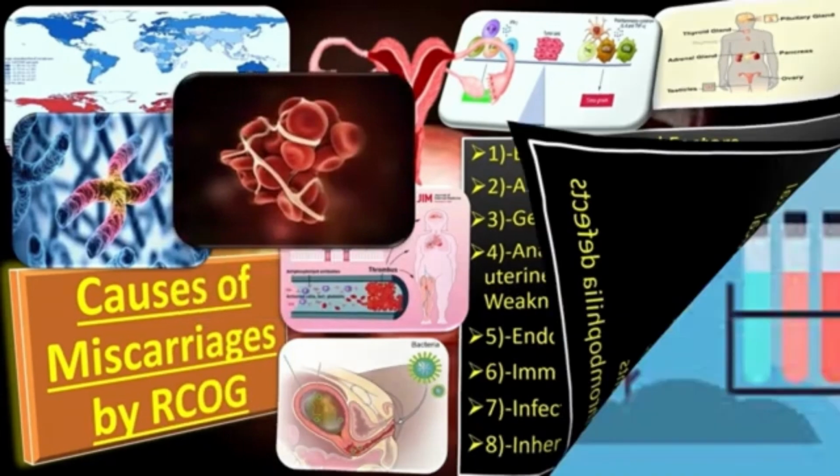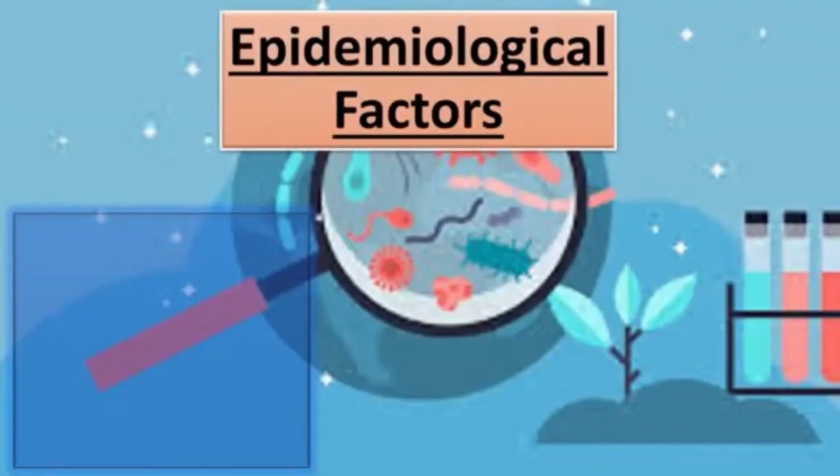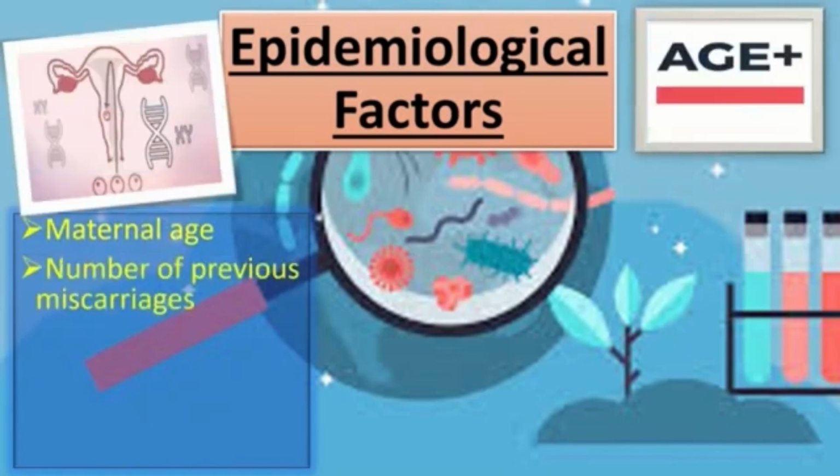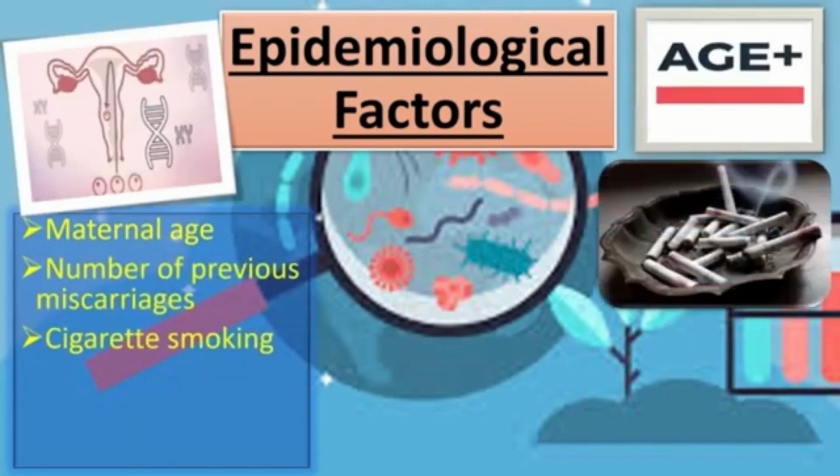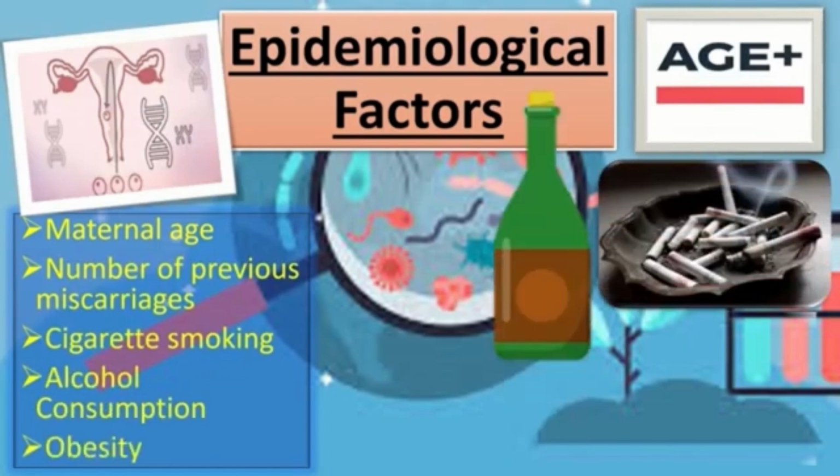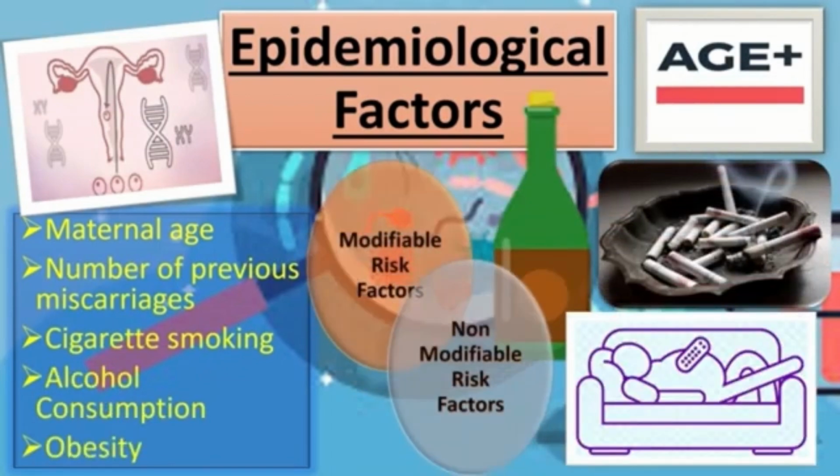Let us discuss the management of epidemiological factors of miscarriages. The epidemiological factors of miscarriages include, first of all, maternal age, then number of previous miscarriages, cigarette smoking, alcohol consumption, and obesity. Among these factors, the maternal age and number of previous miscarriages are non-modifiable risk factors. Means we can't do anything with these factors as those are out of our control.